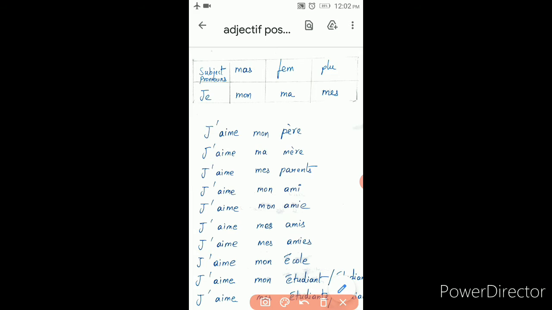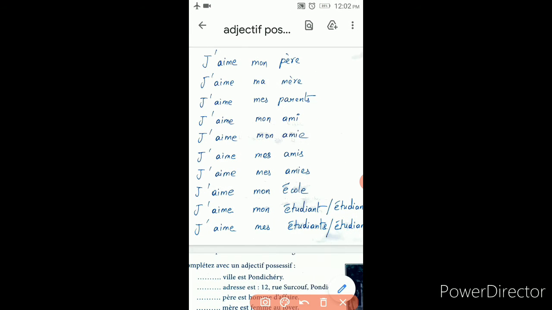Then here it is starting with a vowel and ending with S, so it is plural. It means I like my friends. For plural it is always mes. Then here also, though it is starting with a vowel, it is ending with ES. It is plural. So for plural, the vowel concept is not applicable and hence it is mes only. Mes amis.